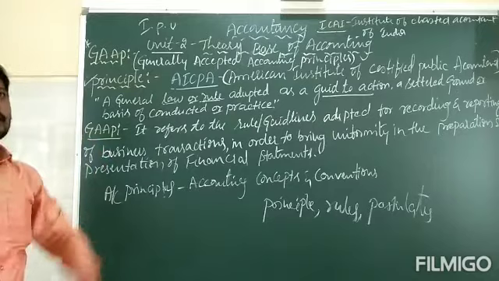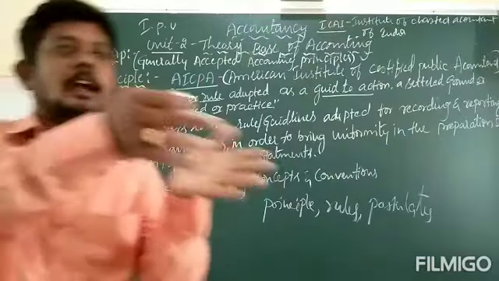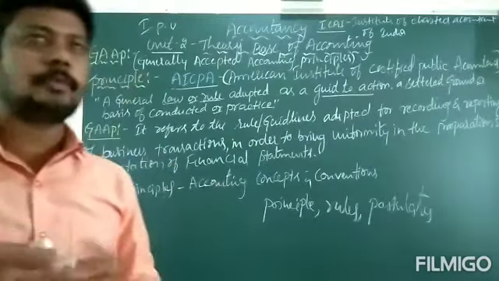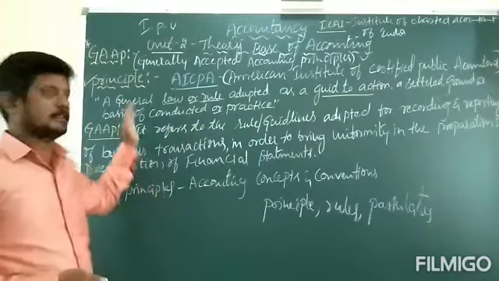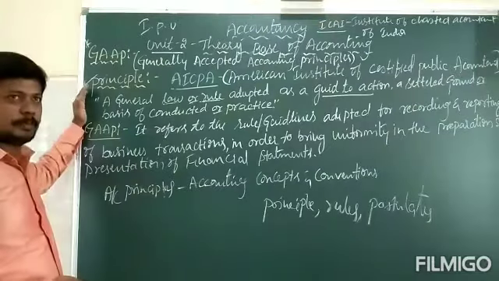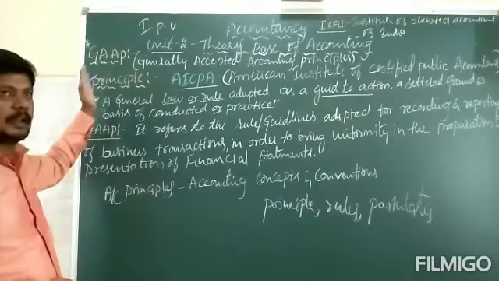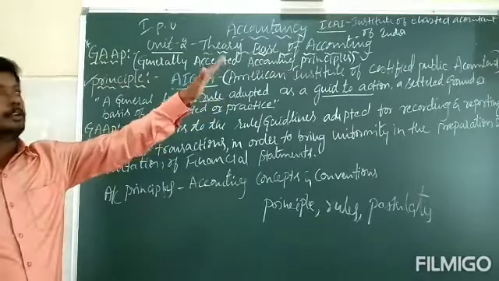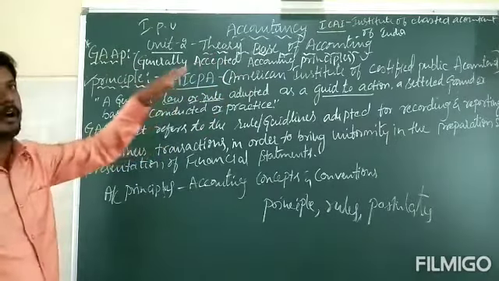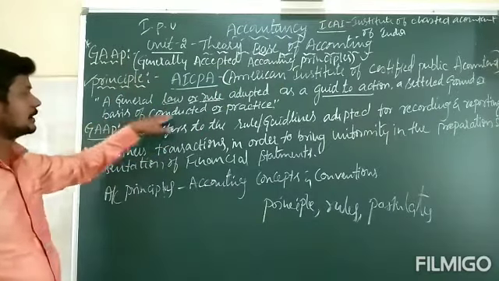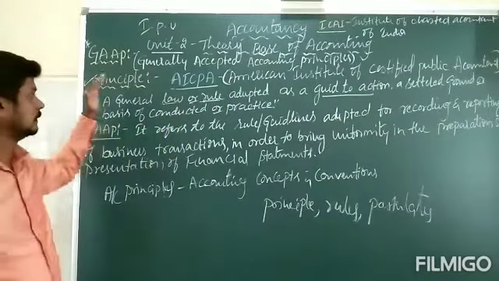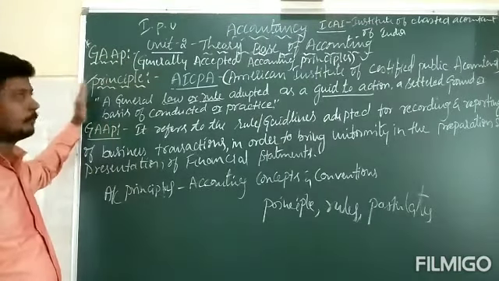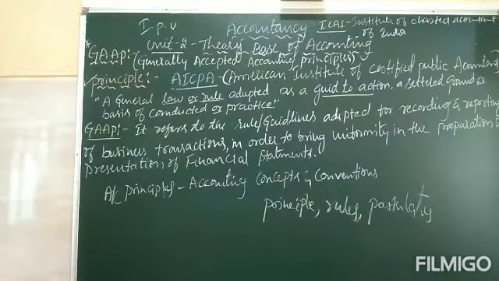Guidelines are required for maintaining the accounts and for preparation of the financial statement. For that purpose we require certain rules and regulations. That is what a principle is: a general rule or law adopted as a guide to action, or a settled ground or basis of conduct or practice. It is called a rule, it is called a principle. Next one more, that is not very important.